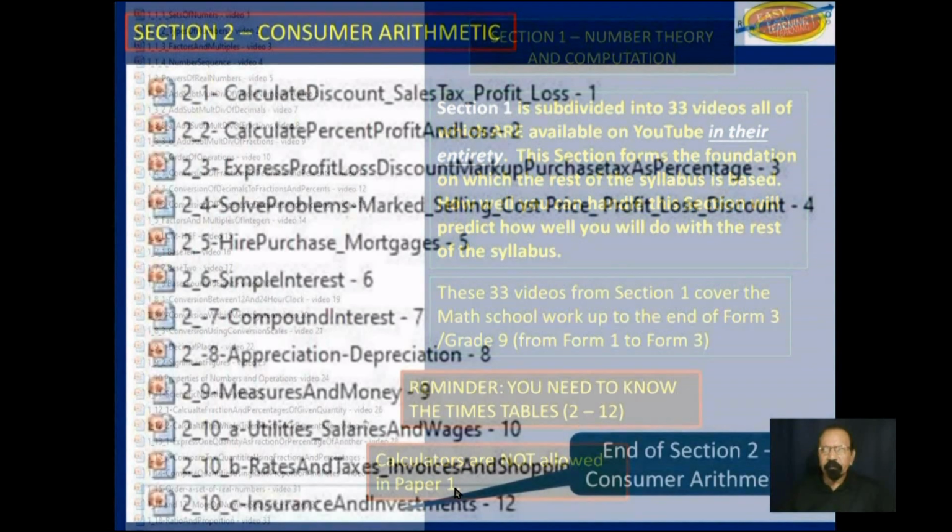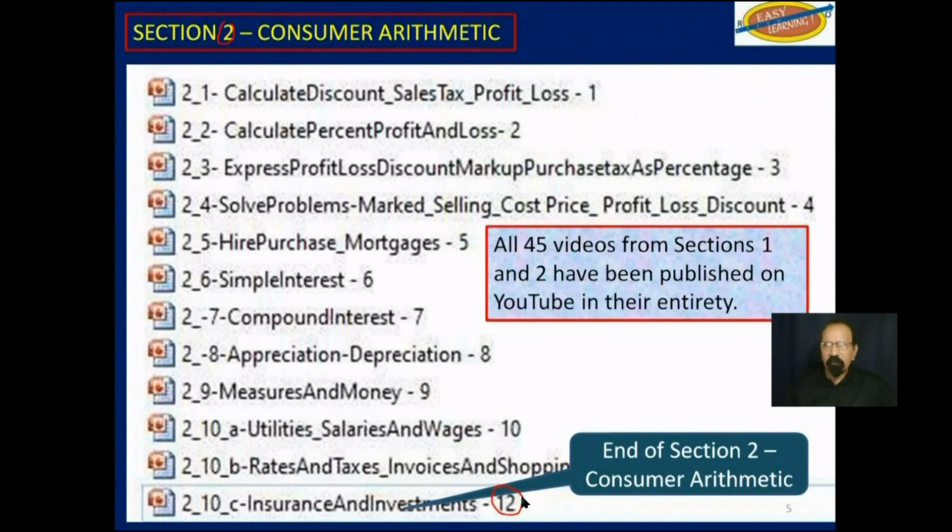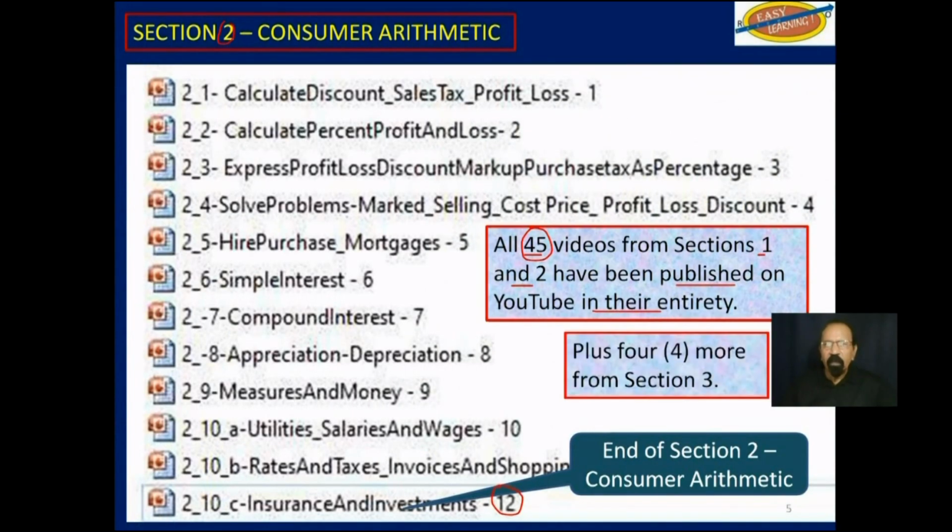Section 2, all 12 of those videos have been published, so the 33 from section 1 and the 12 from this one make 45 videos from sections 1 and 2 already published on YouTube in their entirety. And from section 3, 4 such videos.